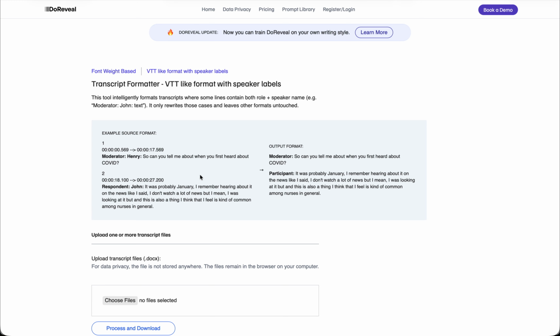In both of these cases, the files that you upload remain on your machine and in your browser. We are not saving them anywhere in the cloud. So from a data privacy standpoint, things are taken care of.